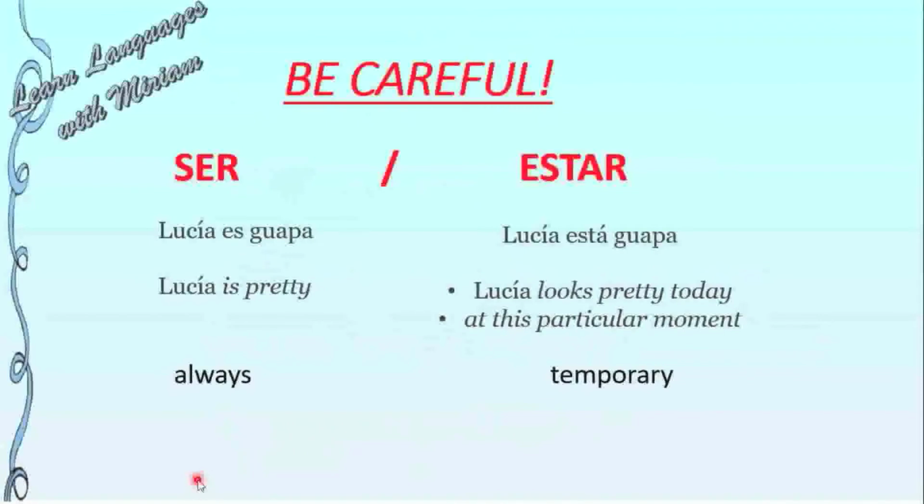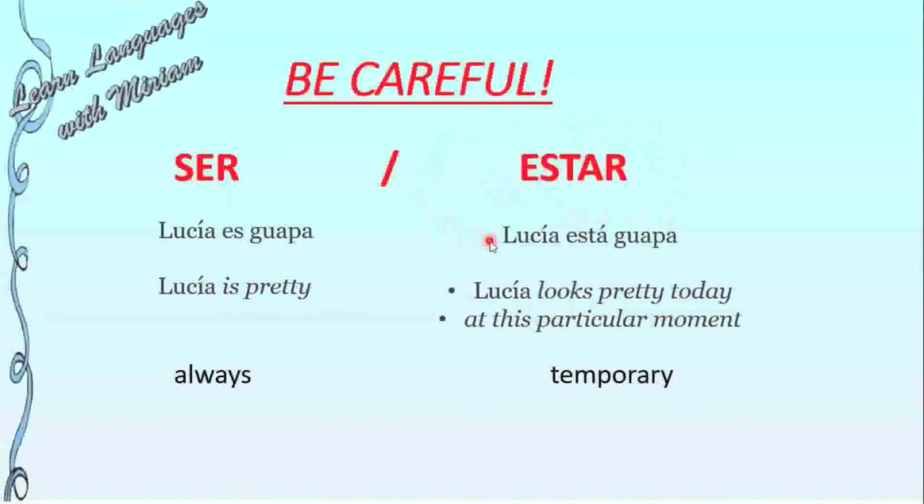Now I have to tell you something. You have to be very careful with these two different verbs. I tell you one more thing. We are going to use verbo ser when something is permanent. For example, Lucía es guapa. That would be in English, Lucía is pretty. What happens here? That Lucía is always pretty. She doesn't change. She's always pretty. It's permanent.